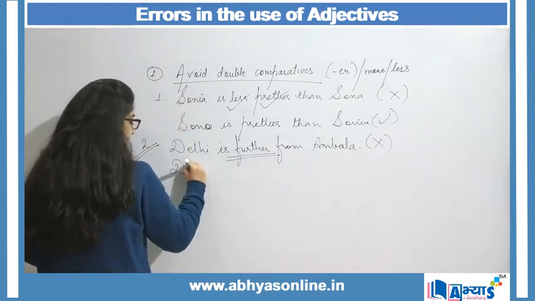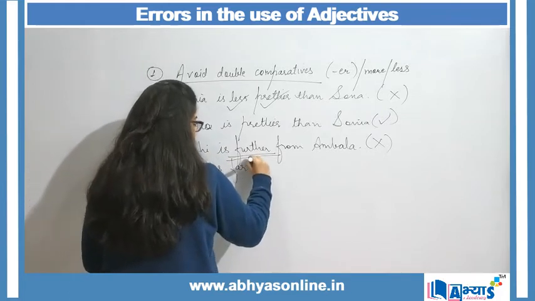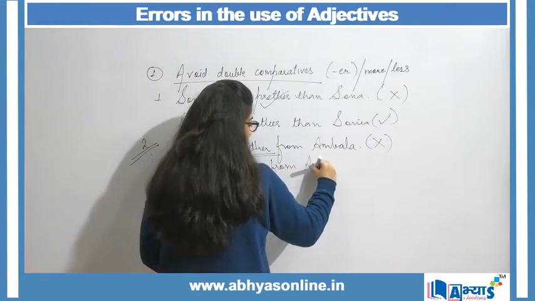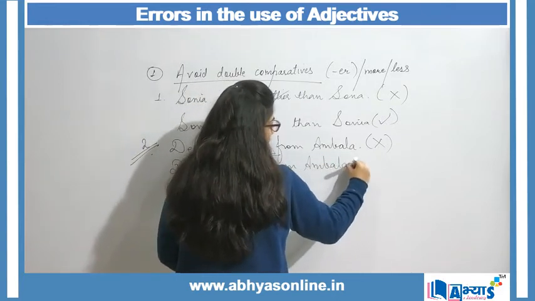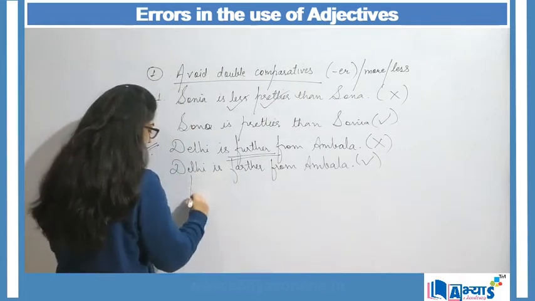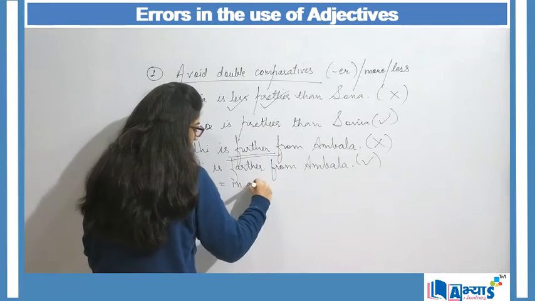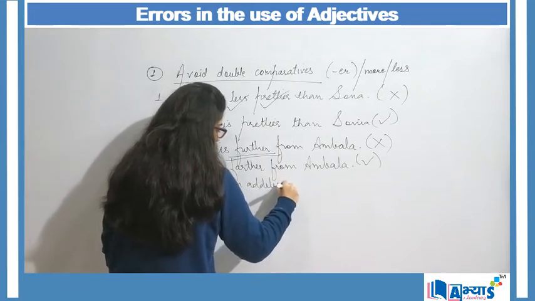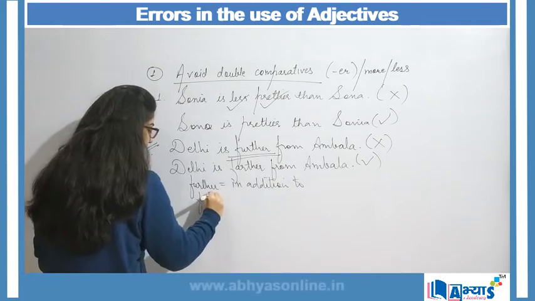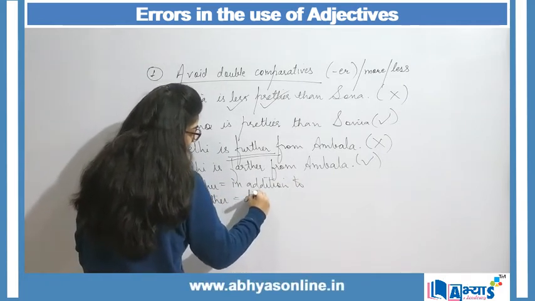And if I say Delhi is farther from Ambala, here my sentence is correct. Why? Because further means in addition to, and farther means a distance that we are talking about.